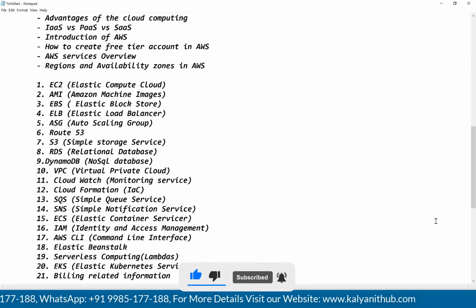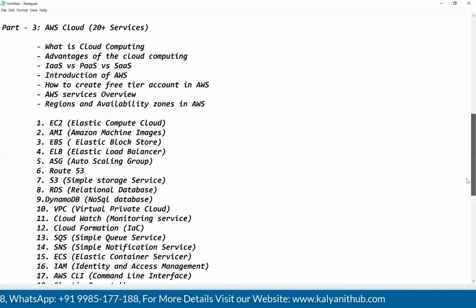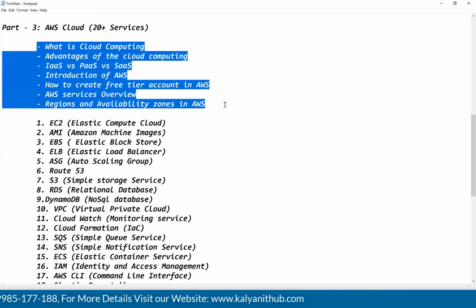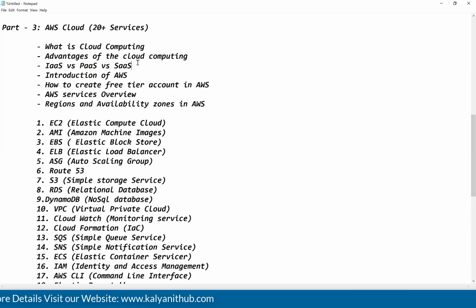Have a look at this, guys. This is what we are going to discuss in the AWS cloud. First, before starting the actual services, I will give a brief introduction about cloud computing. What is cloud computing? What advantages do we have with cloud computing? How many ways are cloud services segregated? These are the 3 ways: infrastructure as a service, platform as a service, software as a service.